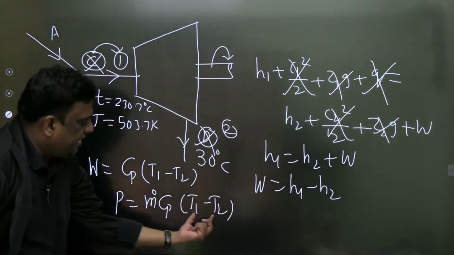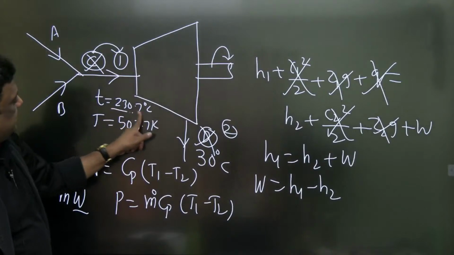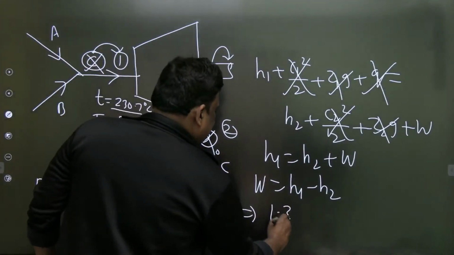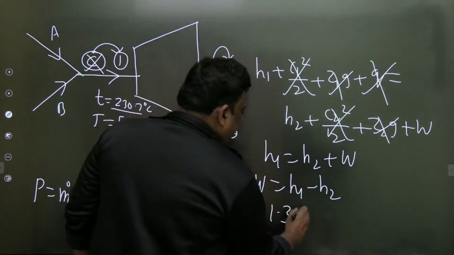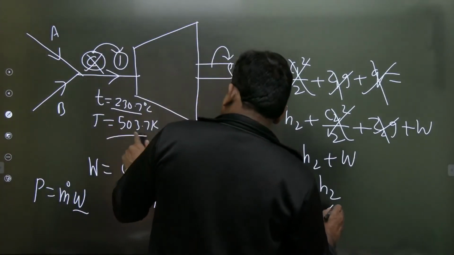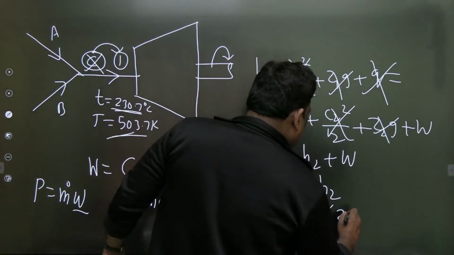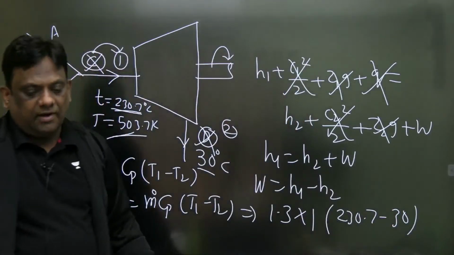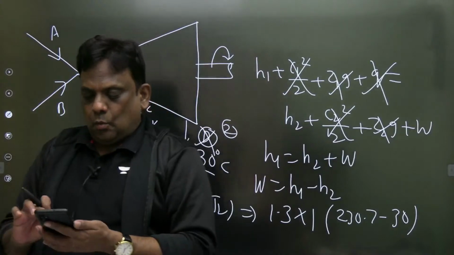As it is a difference of temperature, I will take centigrade, it doesn't matter. No need to convert. Mass entering the turbine is 1.3, and Cp is given as 1. And T1 minus T2, where T1 is 230.7 and T2 is 30, and you will get the power in kilowatt.